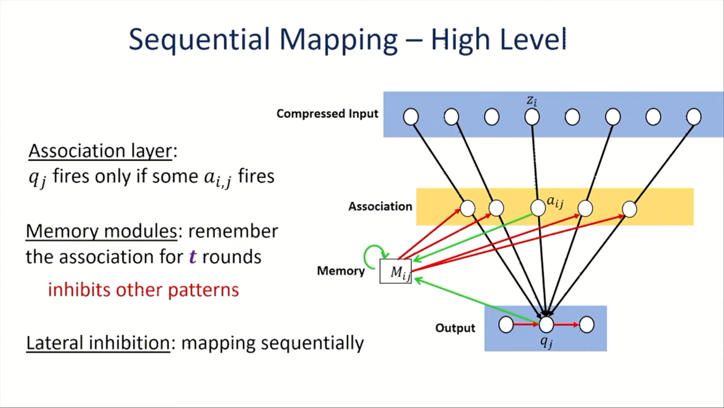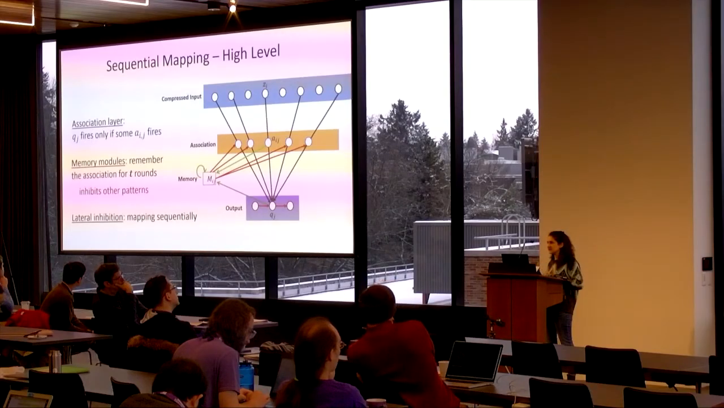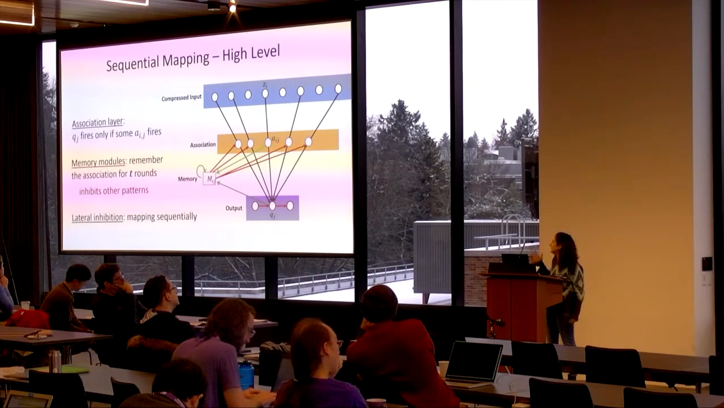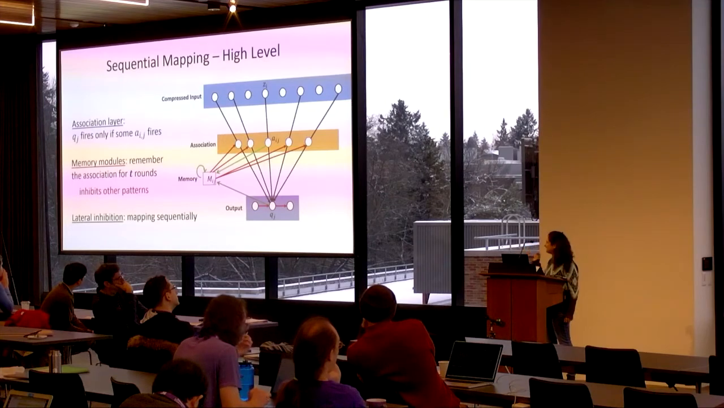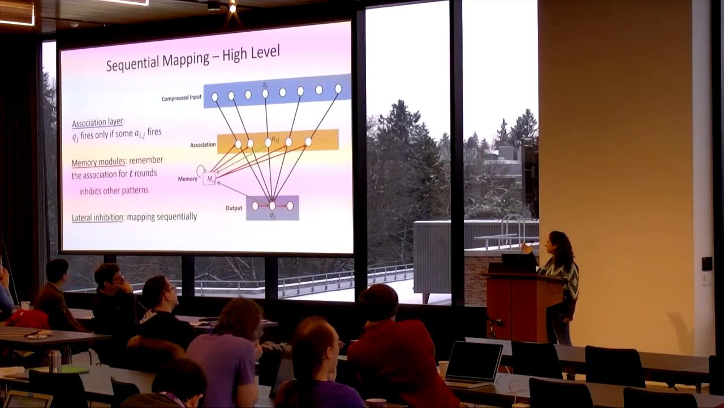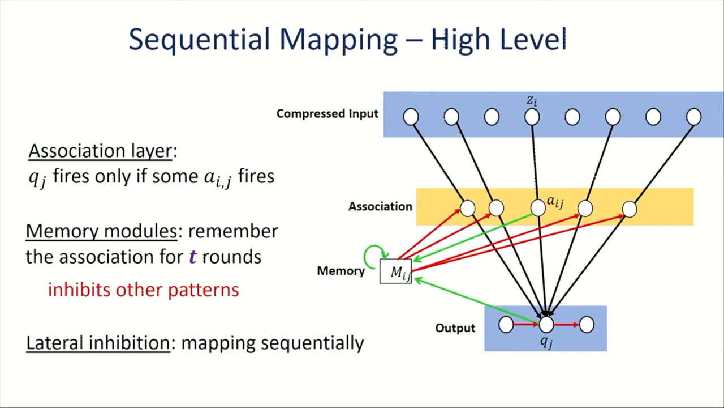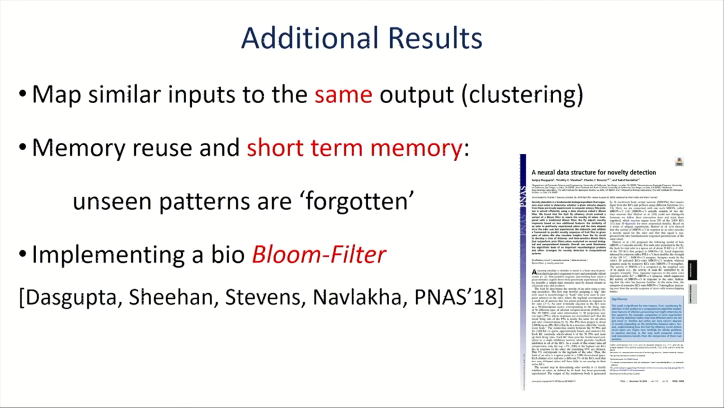And in order for the mapping to be consistent and also sequential, we connect the output neurons with negative weights, so each output is going to have a negative edge to the consecutive output neuron, and this is also called lateral inhibition, and it is widely used in neuroscience. Okay, so this is the high level. I only want to mention that this network can be modified in order to map similar inputs to the same output, solving the neural clustering problem.